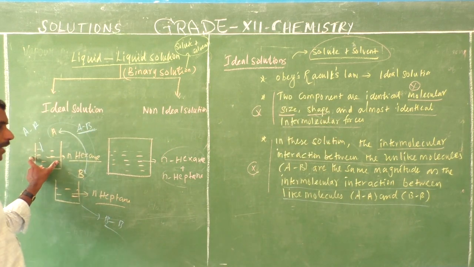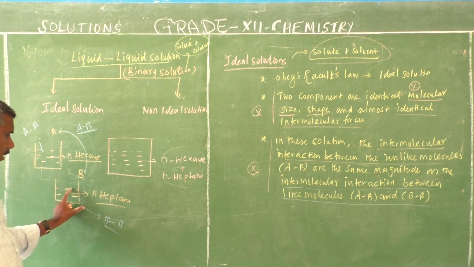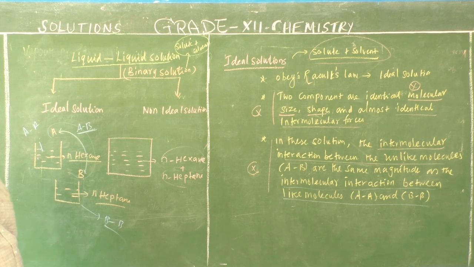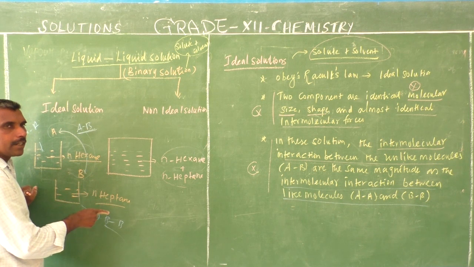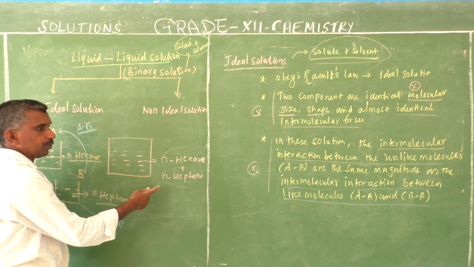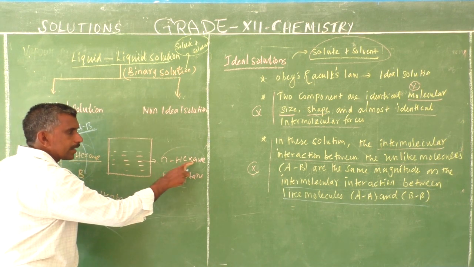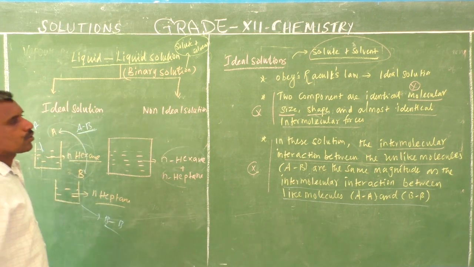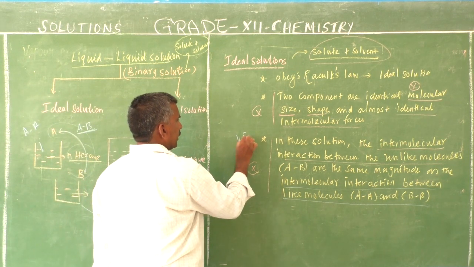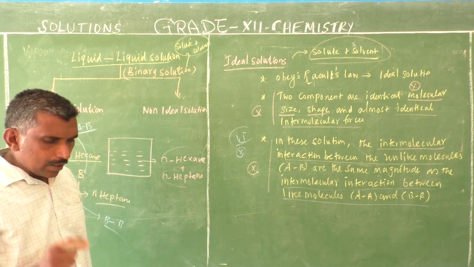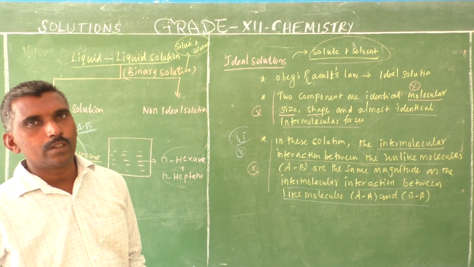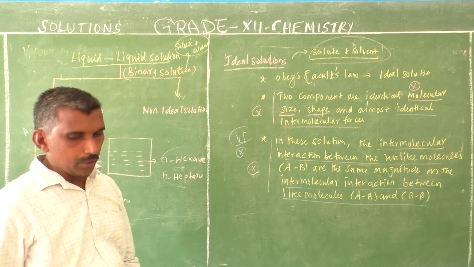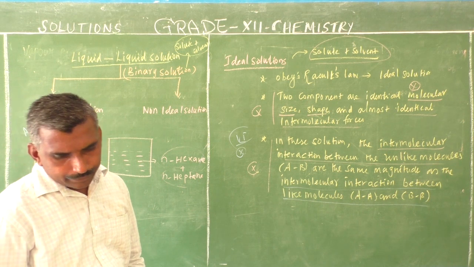The hexane interaction and the heptane interaction have a similar value or magnitude. This is a very important point. So in an ideal solution, the interaction between unlike molecules is similar in magnitude to that between like molecules.